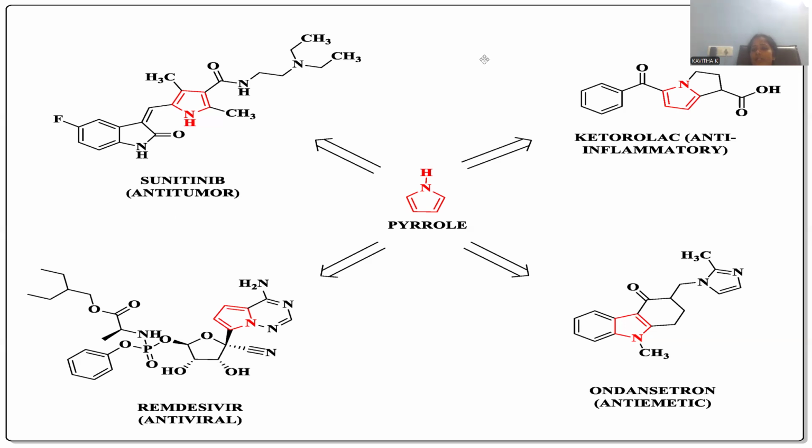And another medicinally applied, marketed drug related with this pyrrole will be ketorolac. So, right, ketorolac is the drug which works against inflammations.